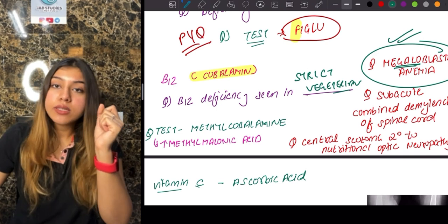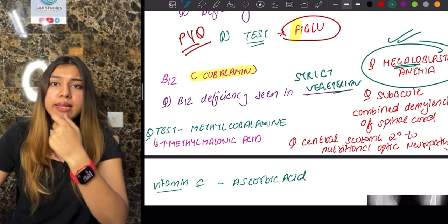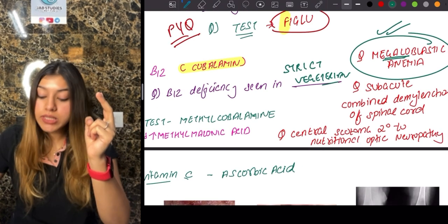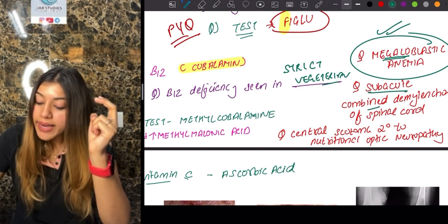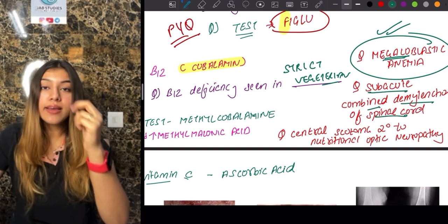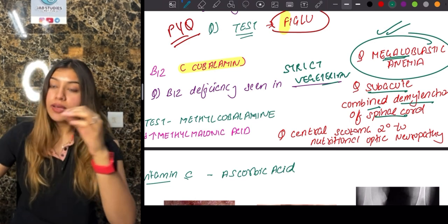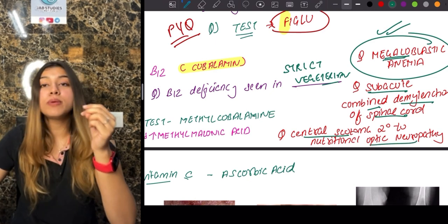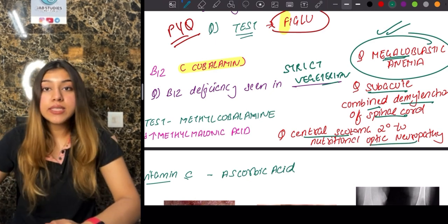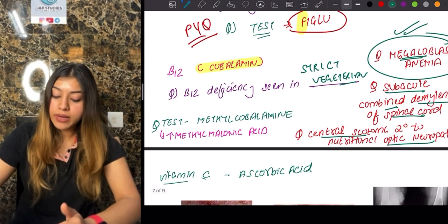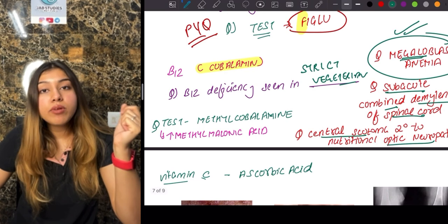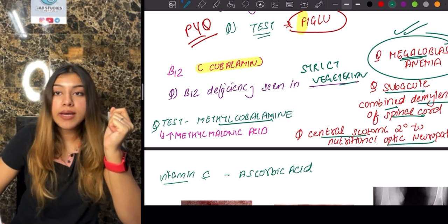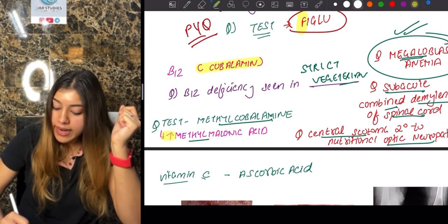Now you must be wondering what is the function of our B12, guys. B12 helps in myelination. So if there is B12 deficiency, guys, there will be less myelination, right? The next thing that you will see in medicine also, guys, is that B12 deficiency will also cause subacute combined degeneration of spinal cord. B12 deficiency, which we will also see in ophtha, causes central scotoma secondary to nutritional optic neuropathy. So these are the various diseases or deficiencies that B12 causes. Next, what is the test, guys, that I will be doing for checking my B12 deficiency? I'm going to test for methylcobalamin, and what will it show me, guys? It will show me an increase in our methylmalonic acid.